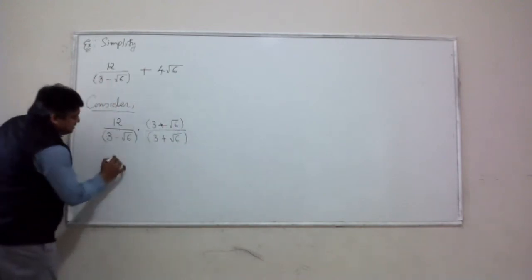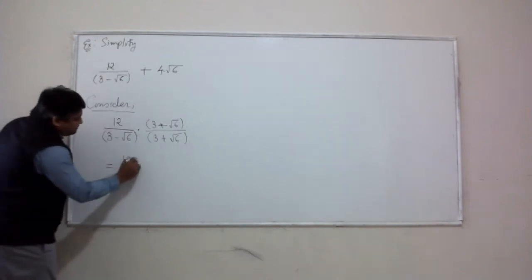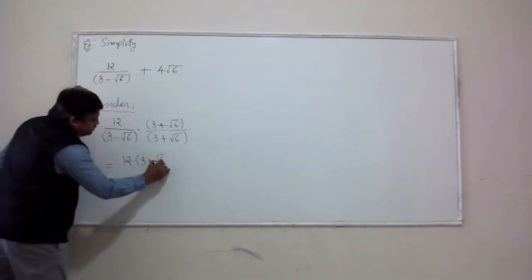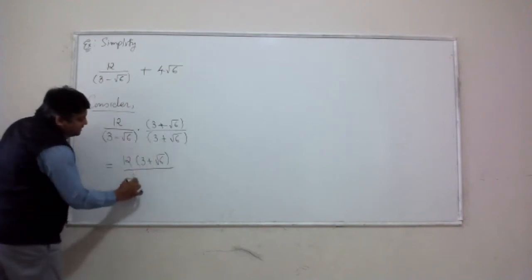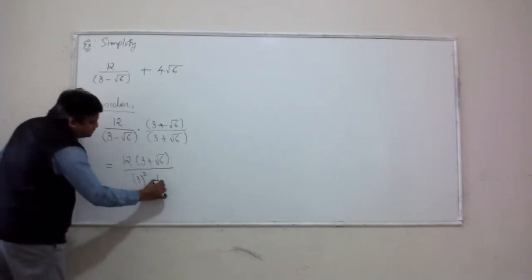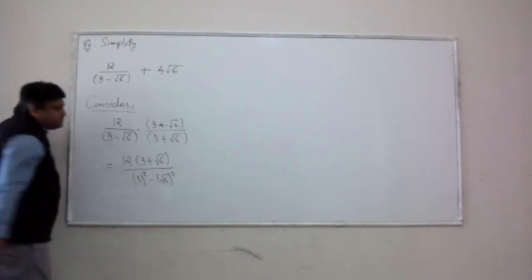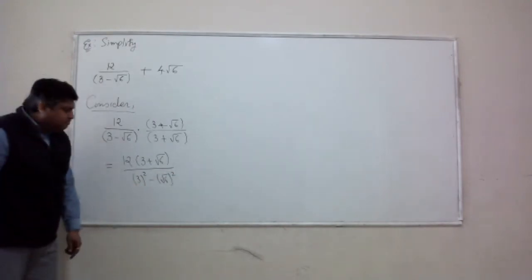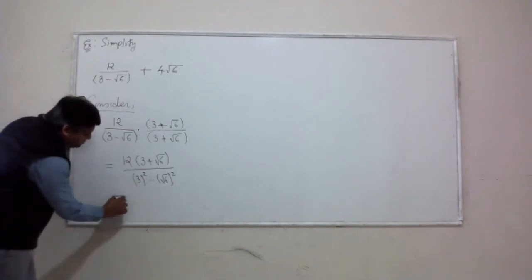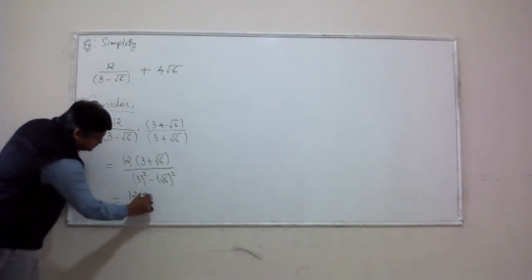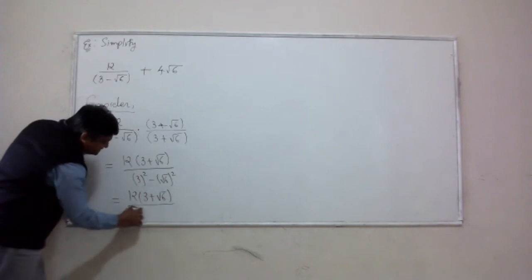Let's do that. What this does is give us an opportunity to express the denominator as a difference of two squares: 3 squared minus square root 6 squared. 3 squared is 9. Square root 6 squared is 6.